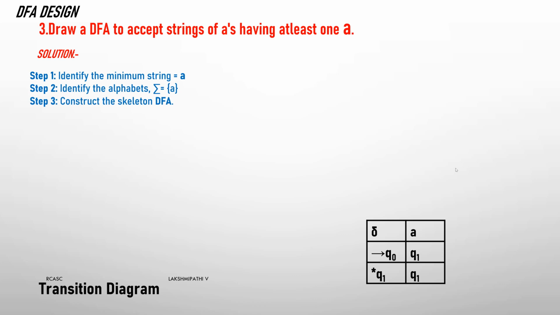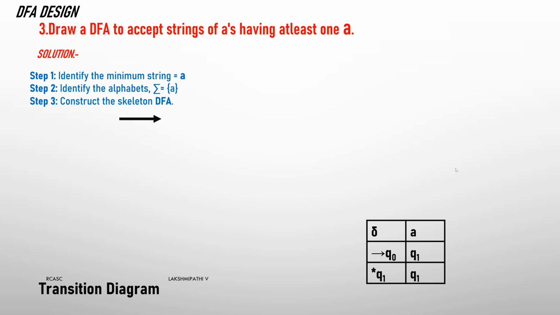Then construct a DFA. First, we construct the skeleton of the DFA using the minimum string, which is A. For this we consider one starting state.